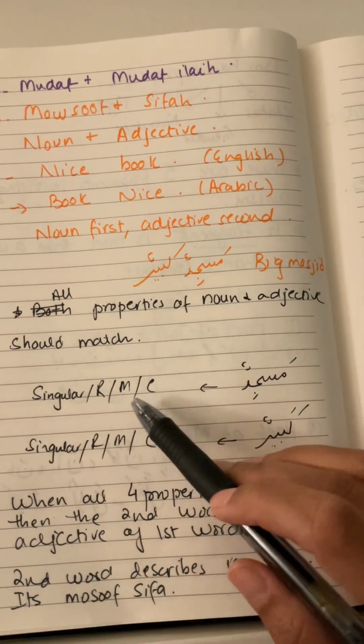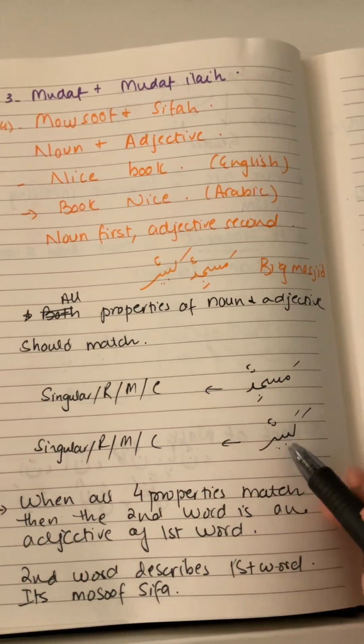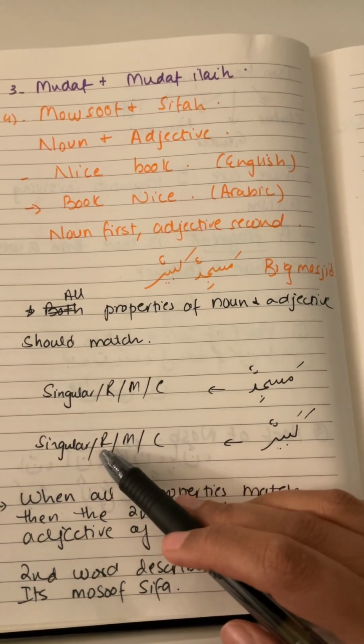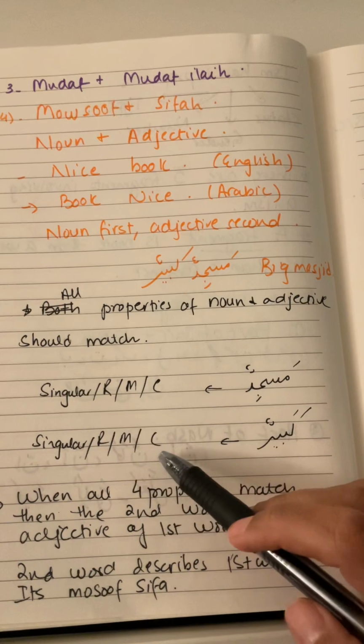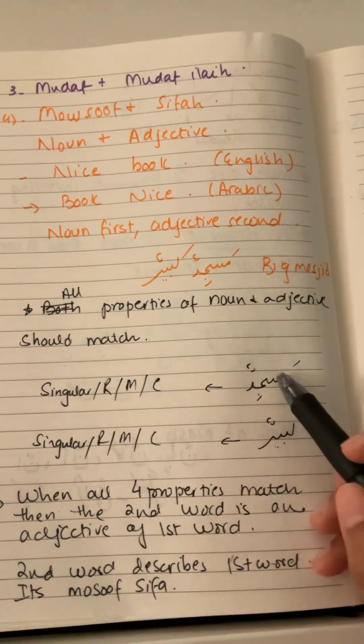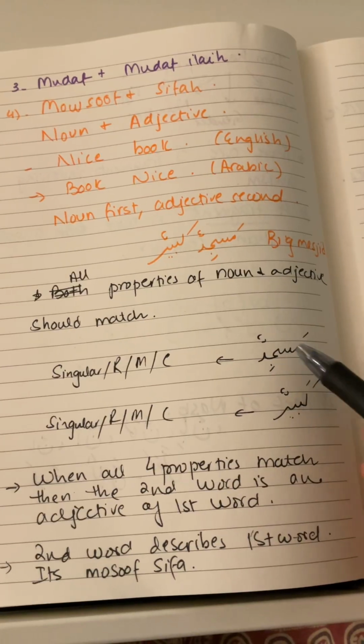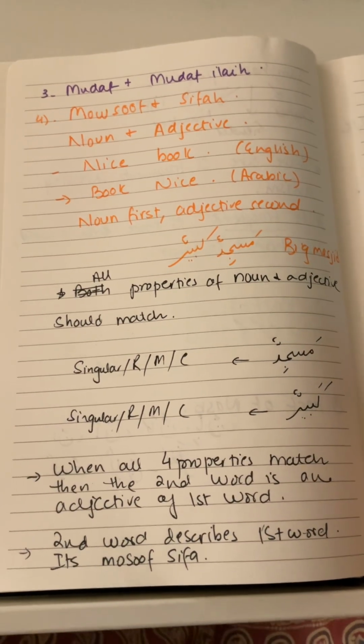So these are the four properties of masjidun. Now let's look at the four properties of kabirun. Kabirun also is singular, it's rafa, masculine and common. So all the four properties match between these two words. That means they are mawsoof and sifa. This is the mawsoof, the noun, and this is its adjective.